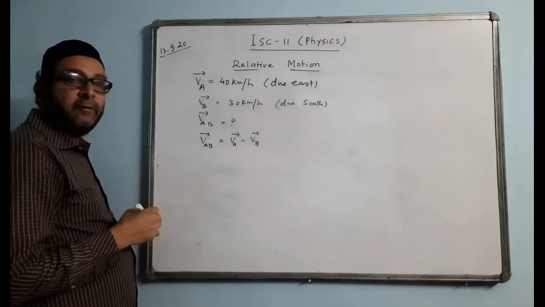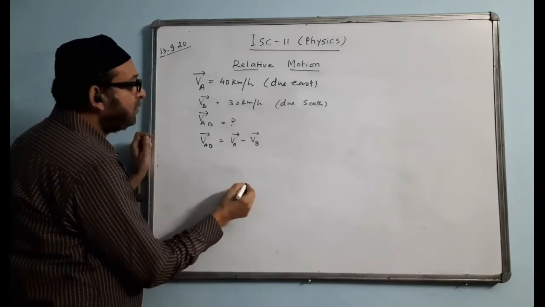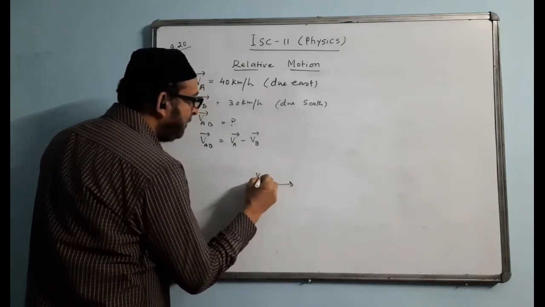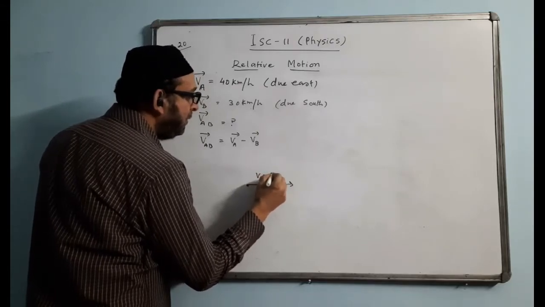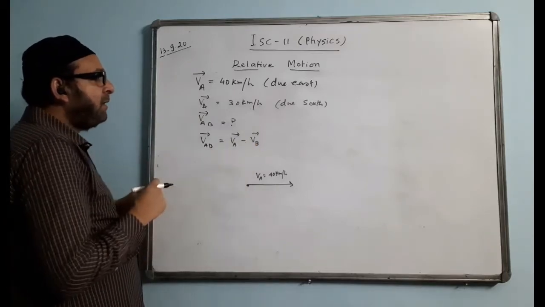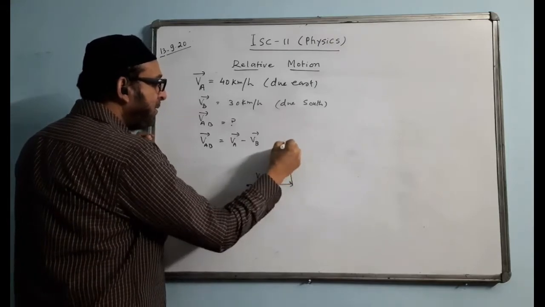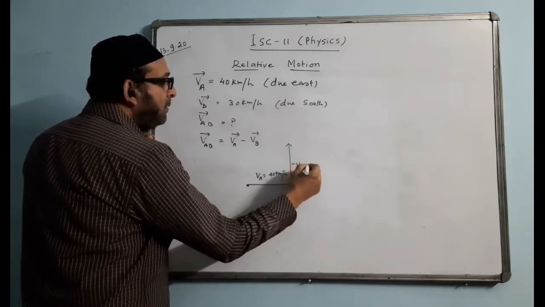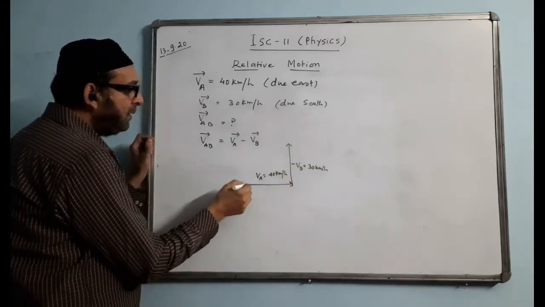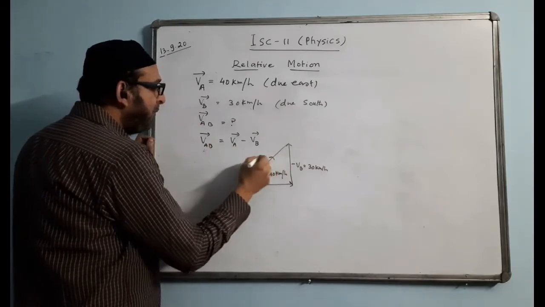We'll draw a vector diagram for it. VA direction is positive, so the direction we should not change. East is like this. VA is coming like this, 40 km per hour. VB has the minus sign, so you have to change its direction. South is like this, so we will take minus VB like this. The value will not change, it remains 30 km per hour. Where is the resultant? The resultant will come here. This time the resultant is VAB, so I will write VAB here.